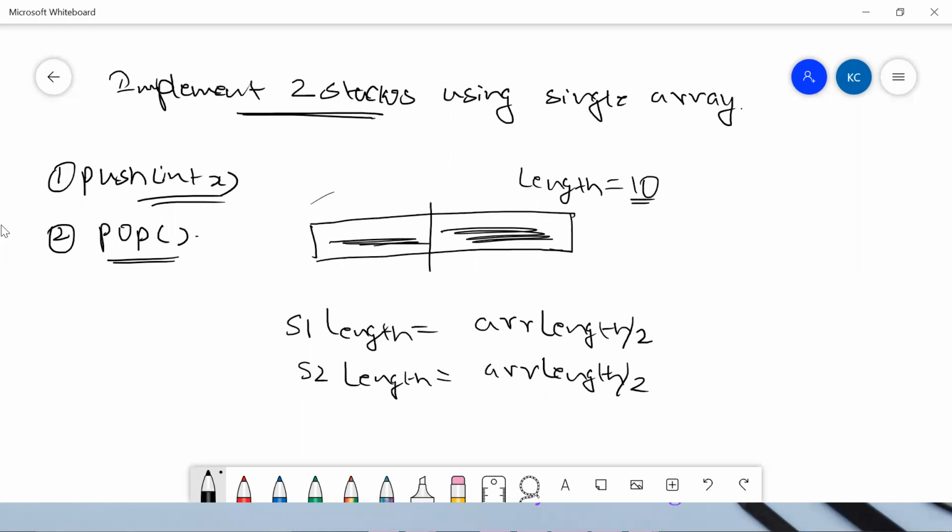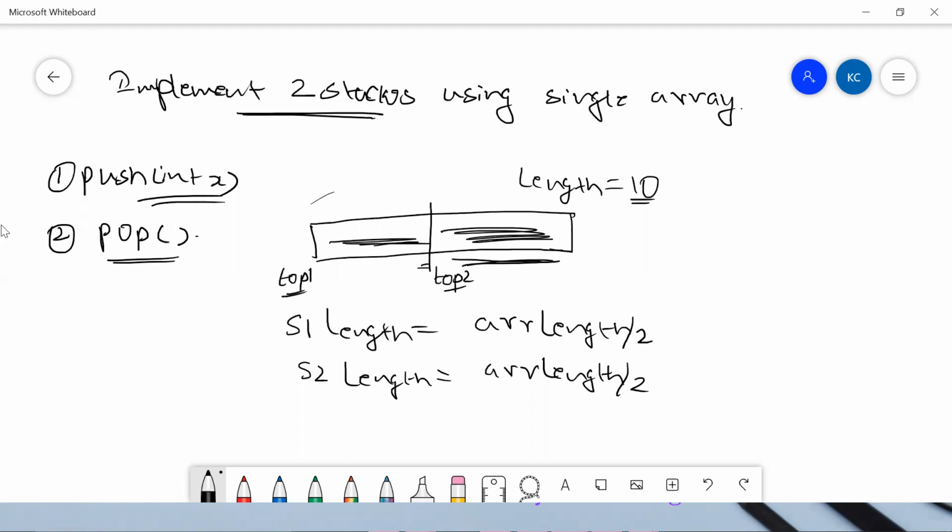My top starts from here, and I can implement until this part. I can name this top one, and I can take one more, which is top two. I can start from here and implement the same logic that I showed you in the previous code, with top one here and top two here.